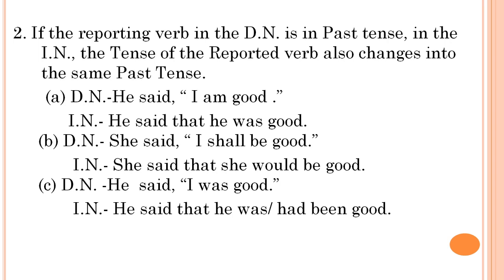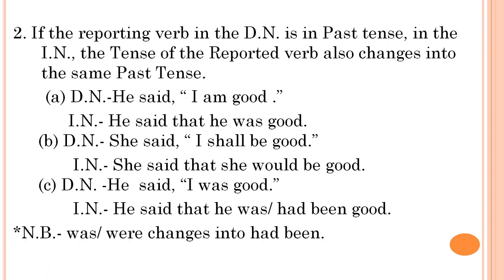I am changes into he was. I shall be changes into she would be. Then in C: he said, "I was good." He said that he was or had been good. Here, a very important rule is there: was or were changes into had been. Then from the third rule onwards, we will not say that if the reporting verb is in past tense, it will happen. No, because always from the third rule onwards, the reporting verb will be in past tense.